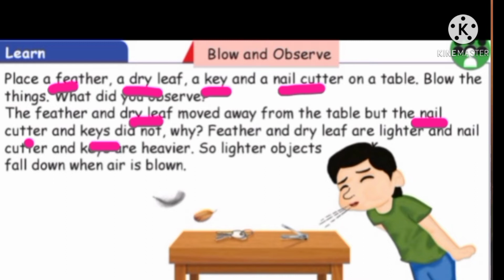Why? The feather and dry leaf are lighter, and the nail cutter and keys are heavier. So, lighter objects move away when air is blown. From this, we learnt feather and dry leaf are lighter, and nail cutter and keys are heavier objects. Are you clear, children? Okay.